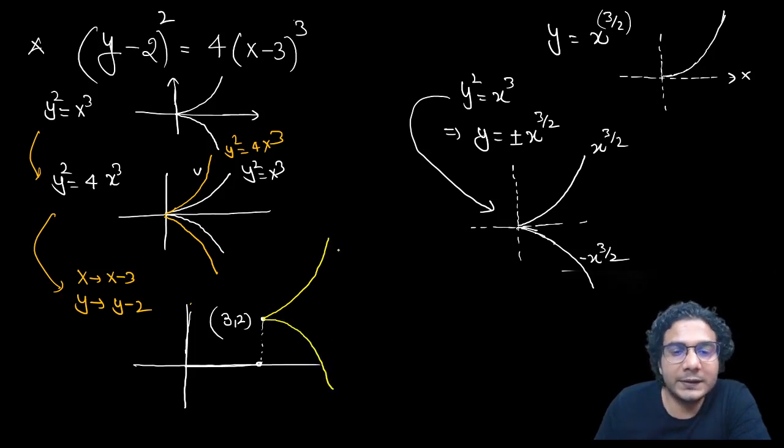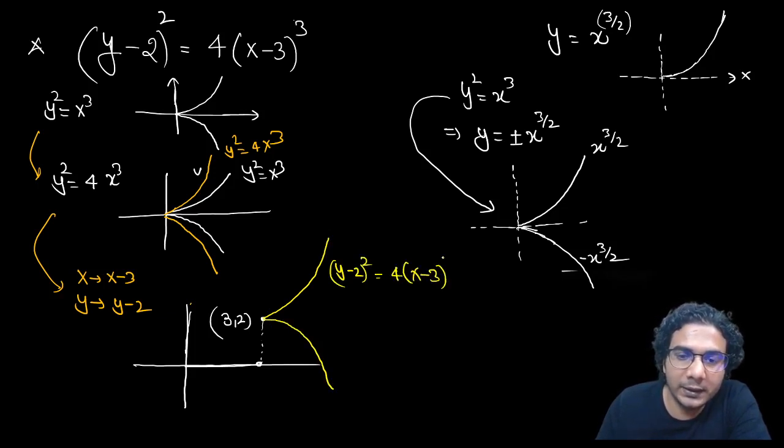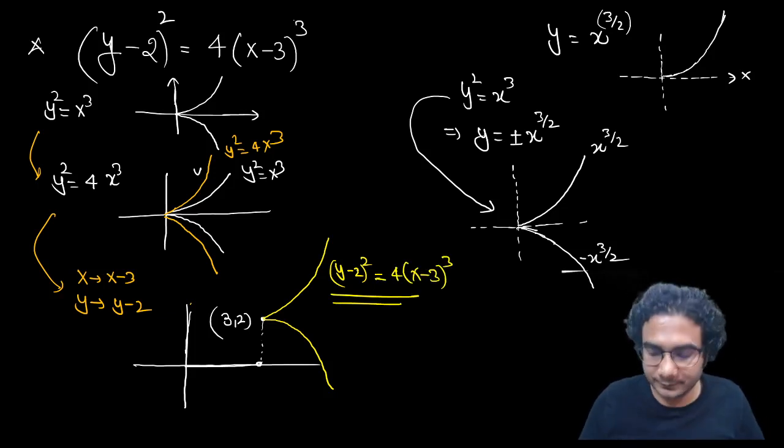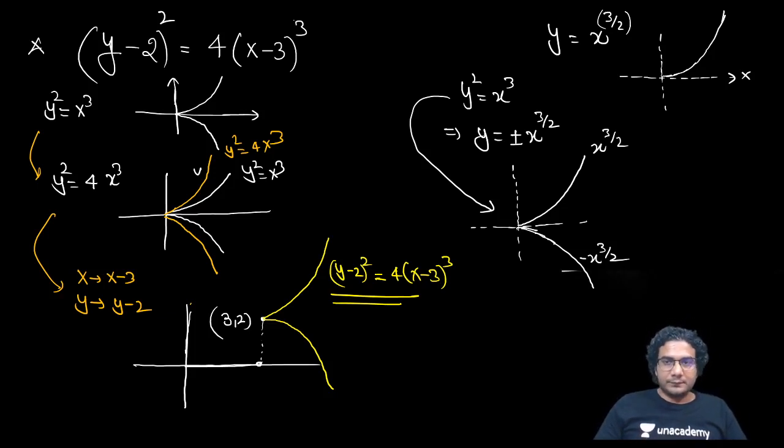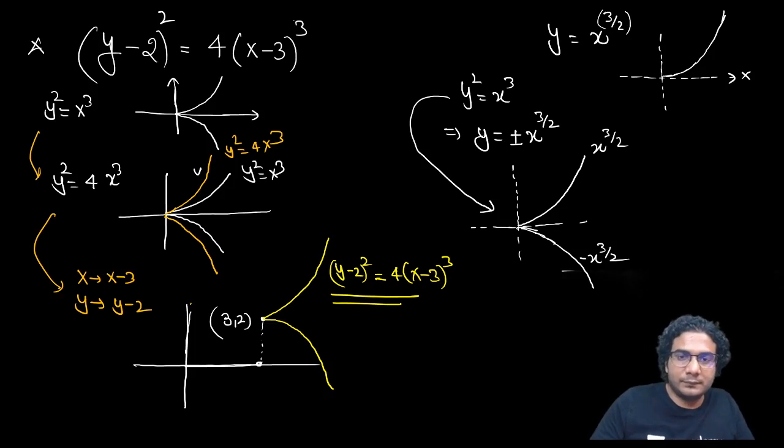So this is the graph of (y minus 2) the whole square is equal to 4 times (x minus 3) the whole cube. So I hope you've got it. Have a look.